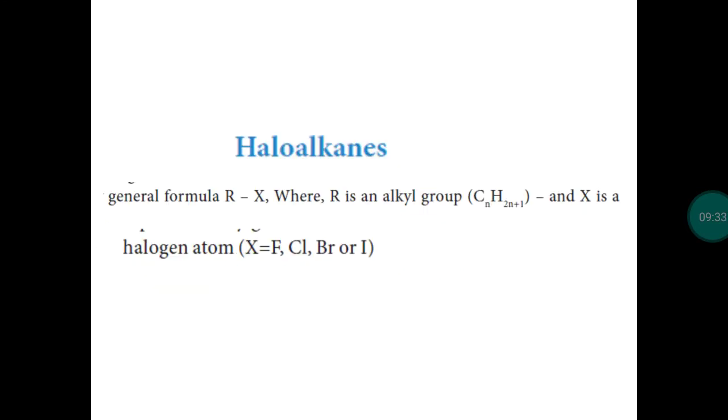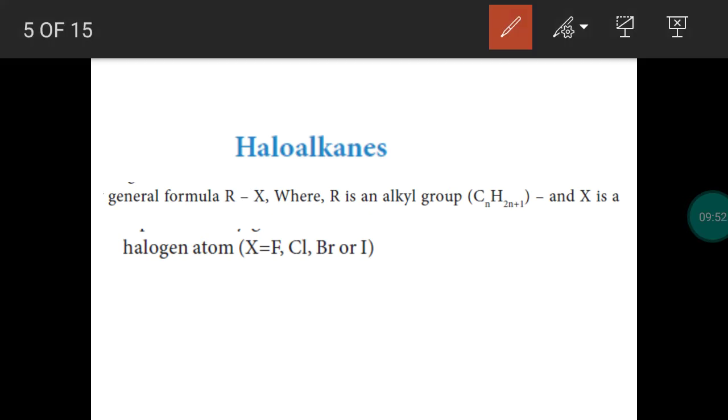Next one, what is the general formula for haloalkanes? I already told, in alkane, hydrogen is replaced by a halogen. So, you take any one alkane like methane, ethane, propane, butane, hydrogen is replaced by the halogen. So, the general formula for haloalkane is RX. R may be any one alkyl group like methyl, ethyl, n-propyl, isopropyl, then n-butyl, sec-butyl, isobutyl, any one will be there.